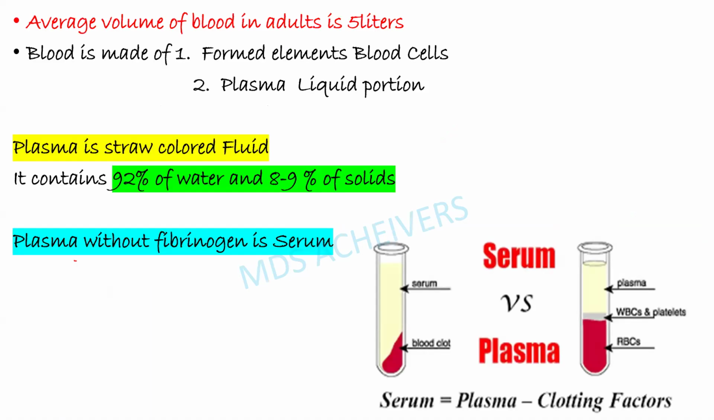The average volume of blood in adults is about 5 liters. Blood is made up of formed elements and plasma, the liquid portion, right? This is a very fundamental thing. Plasma is a straw-colored fluid and contains 92 percent water and 8 to 9 percent solids. Plasma without fibrinogen is serum. You can see that serum is plasma minus clotting factors.